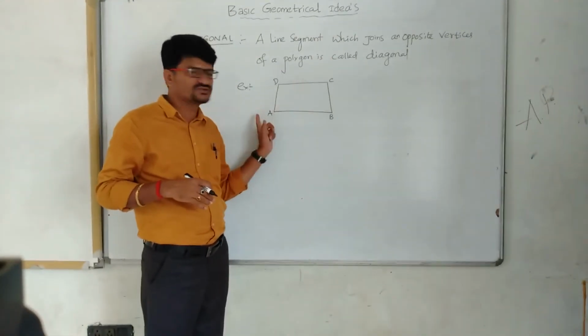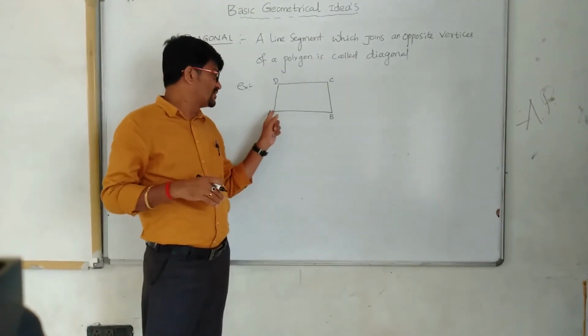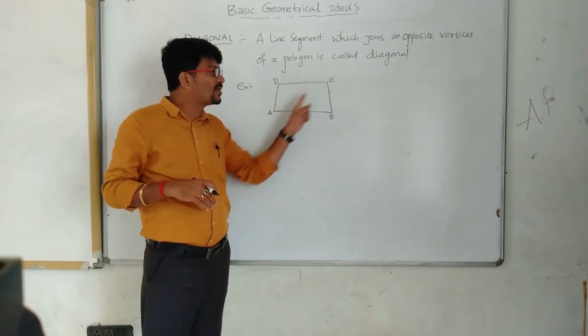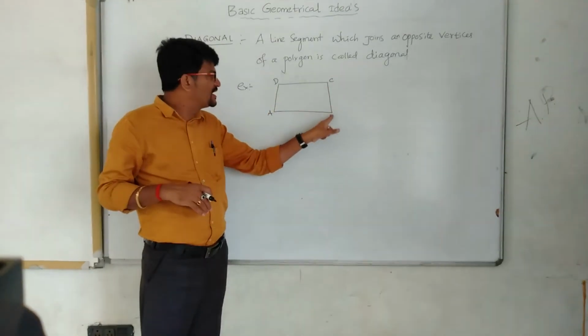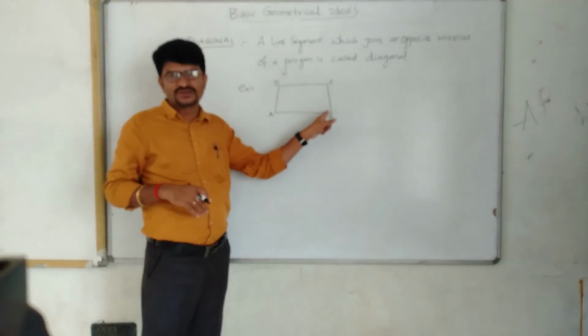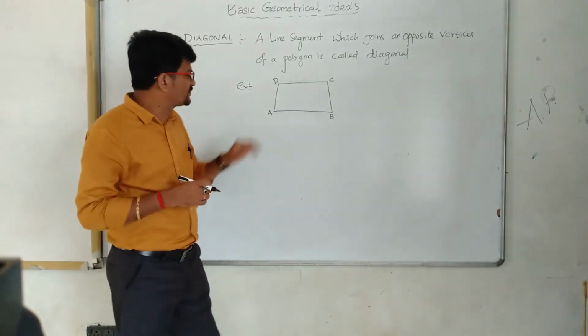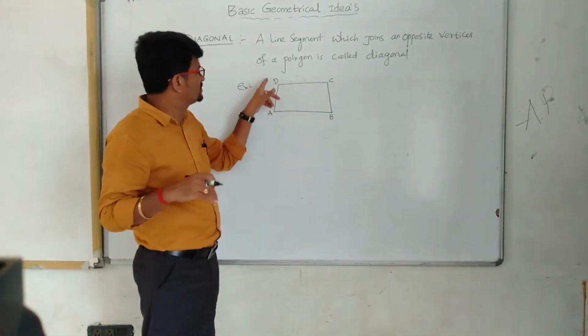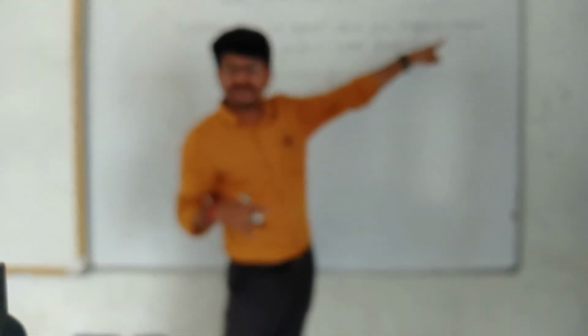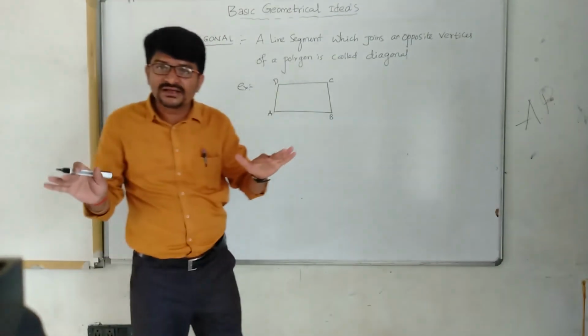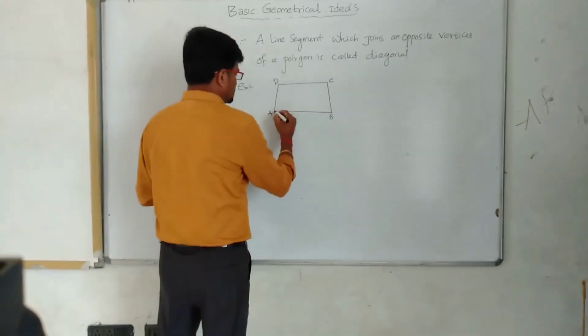These two are adjacent, these two are adjacent. But vertex A and vertex C are opposite. Vertex B and vertex D are opposite. The adjacent vertices of A are D and B. Opposite means C. The definition says a line segment which joins opposite vertices only, not adjacent. So opposite vertices means like this.